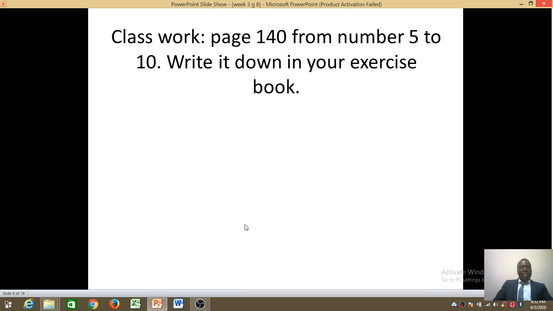For those who did the exercise, let's go through the exercise so that we see if what you did was right or not. I'm starting from question 5. Question 5 reads, the monument was maintained for 4 years. Remember, this sentence here is in past simple. So you're supposed to change that sentence in present perfect. What is it going to be? Let's look at the answer.